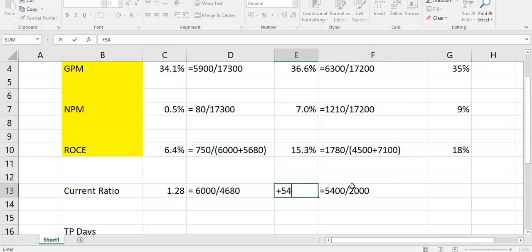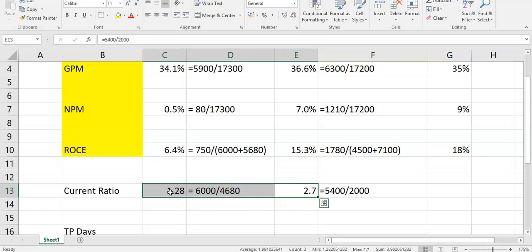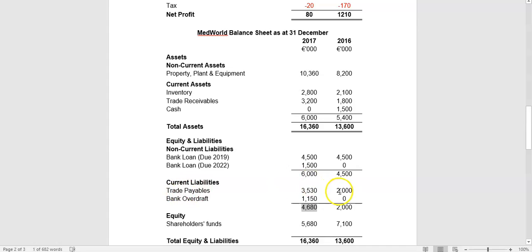So that was 2.7. So what we're saying here, this is a deterioration in liquidity. It's gone from 2.7 down to 1.2. You have less current assets relative to your current liabilities. So you may struggle to pay your short-term liabilities, which are your overdraft and your payables.